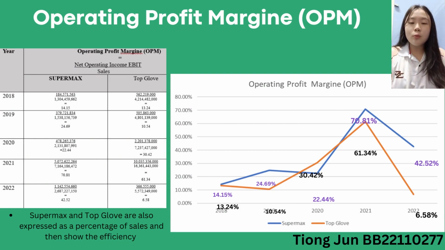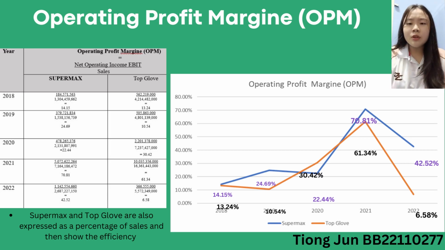2211-0277. The graph shows the operating profit margin of SUPERMAX and Top Glove for 2018 to 2022. SUPERMAX and Top Glove were the most profitable in 2021 because their operating profit margin was the highest, at 17.81% and 61.24%. The lowest operating profit margin was in 2018, at 40.15% for SUPERMAX, and 60.57% for Top Glove in 2022.